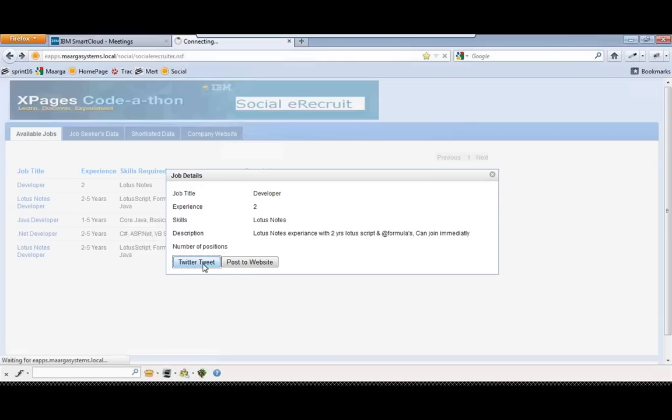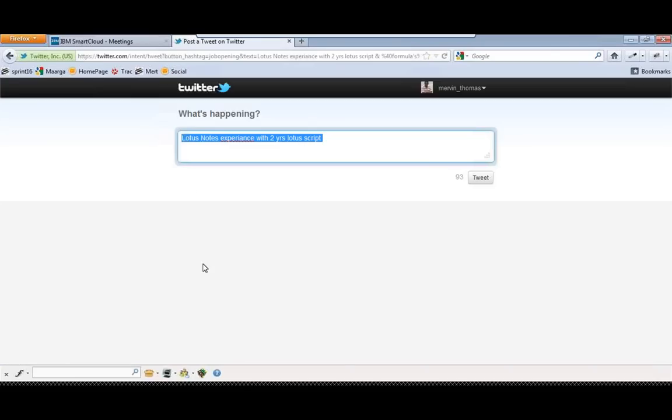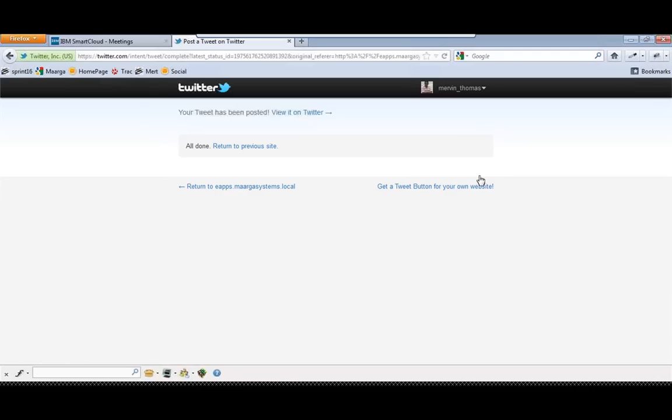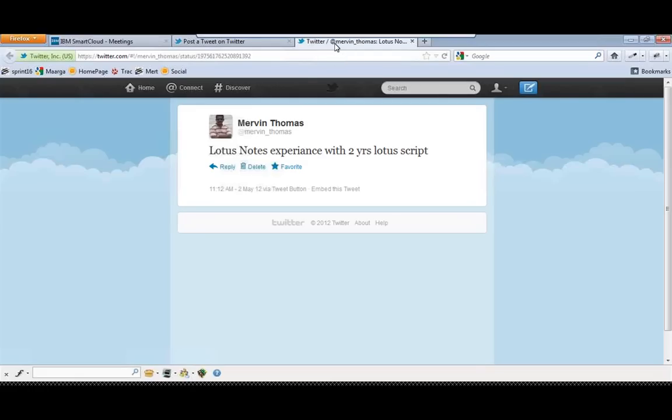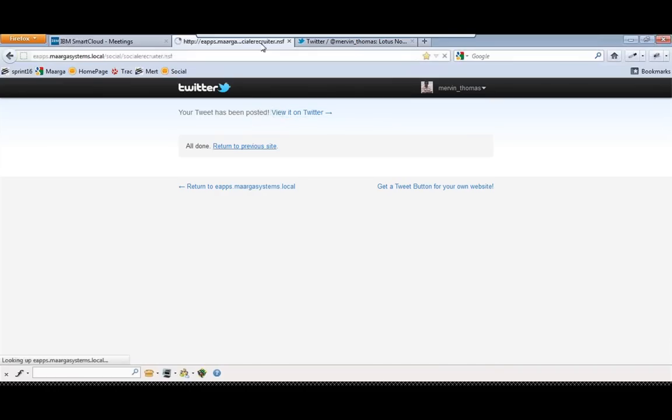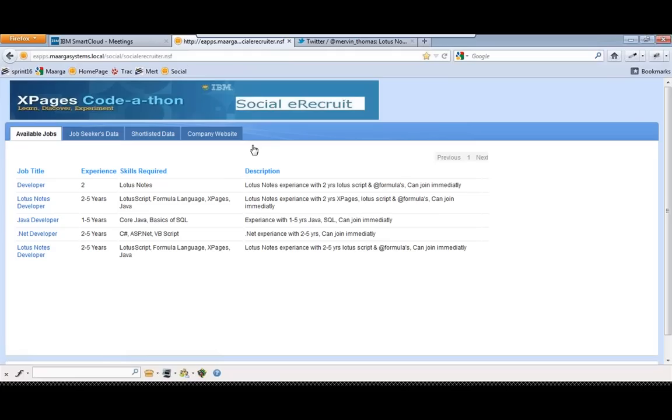When you click the Twitter tweet button, this will be in a form where you can tweet directly over here. So when you tweet this, you will be able to see that on the Twitter. So this is how tweeting works here.